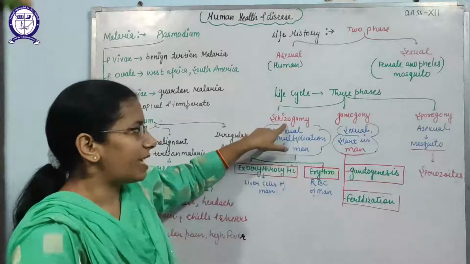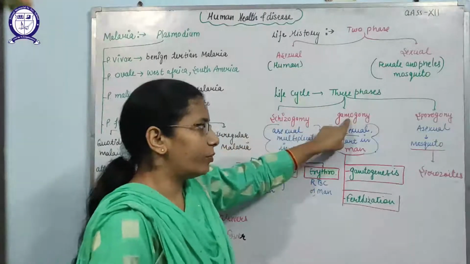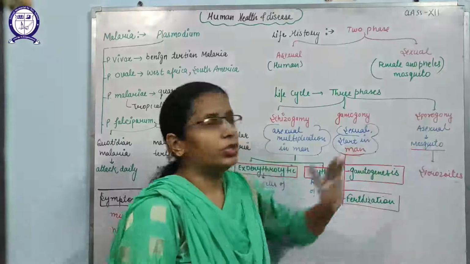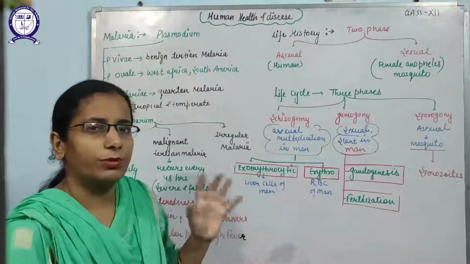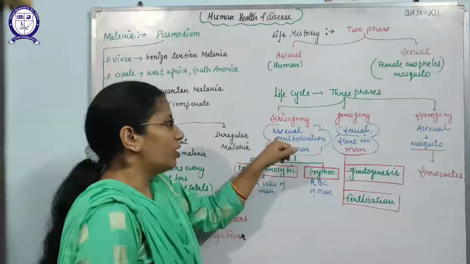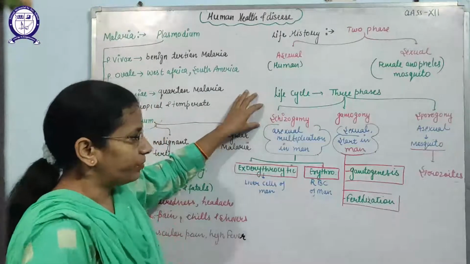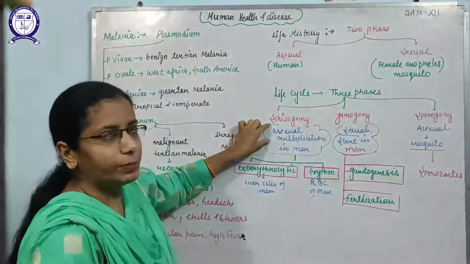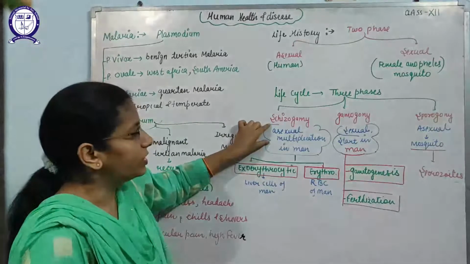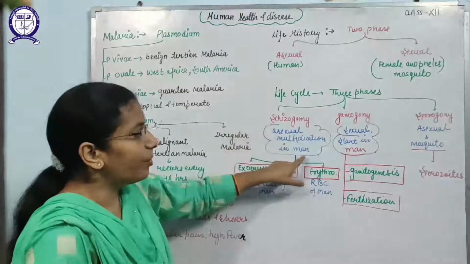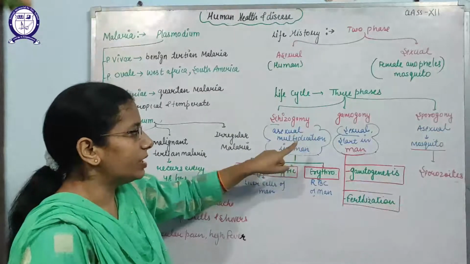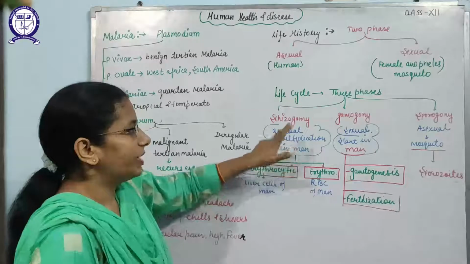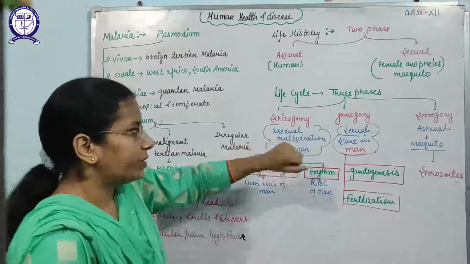First is schizogony, second is gamogony, and third is sporogony. These are the main phases of the life cycle of the Plasmodium. First, schizogony, where asexual multiplication of the sporozoites takes place in man. Asexual multiplication takes place in man, and that is known as schizogony.